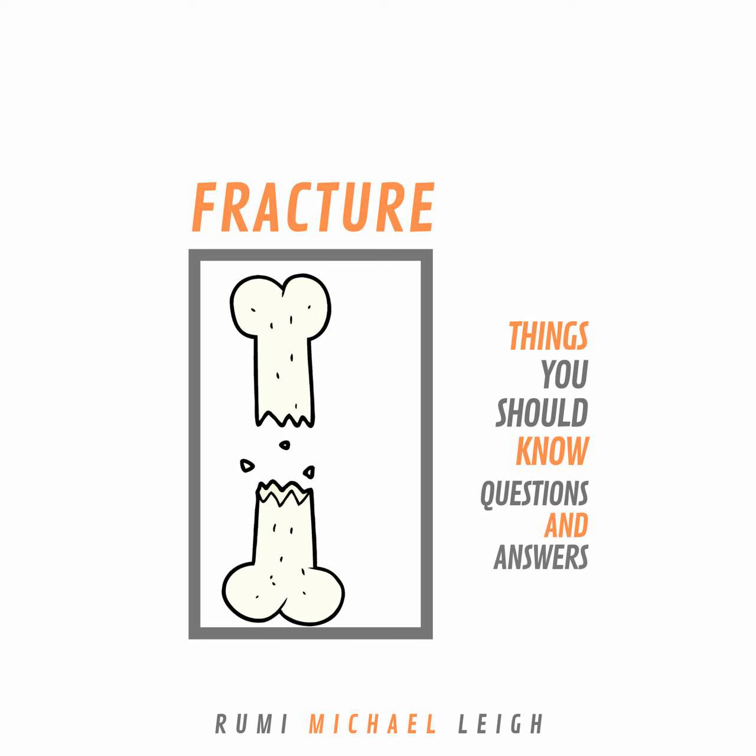4. What is a dislocation? A dislocation is a situation in which a bone separates from a joint. 5. What is another name for a dislocation? Another name for a dislocation is luxation. 6. What is the function of a tendon? A tendon attaches a bone to a muscle. 7. What is the function of a ligament? A ligament attaches a bone to another bone.